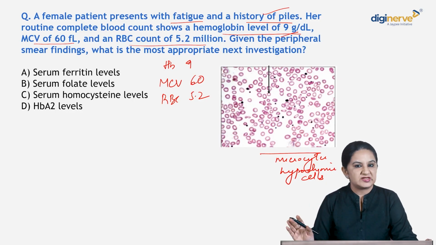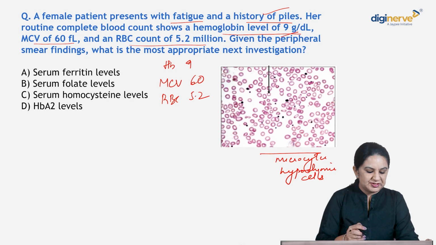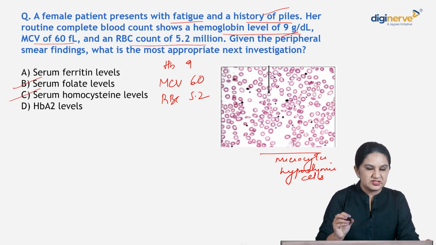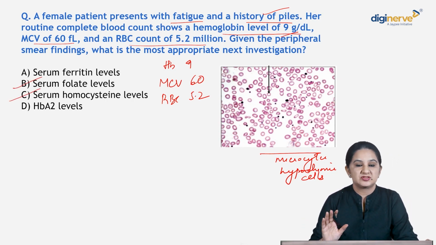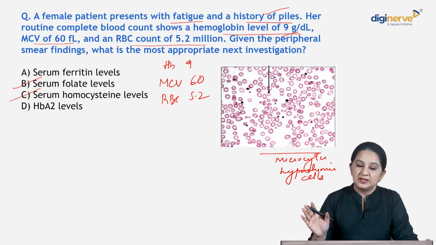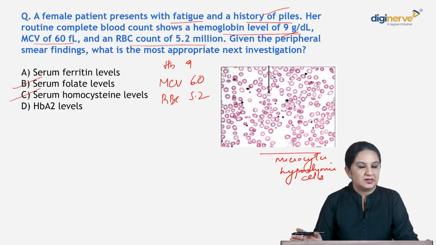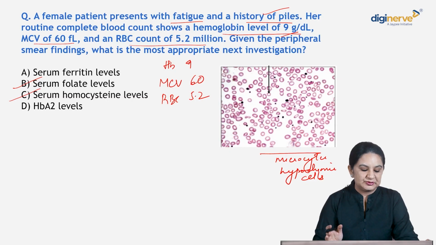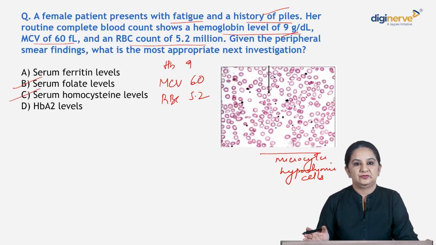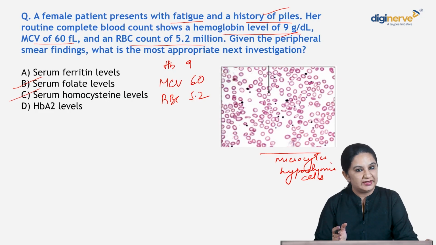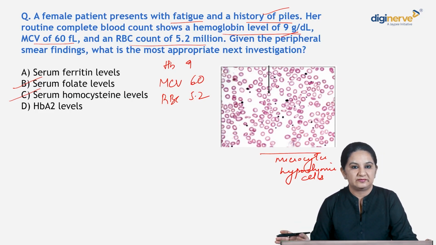Till here it is very simple, right? So the two options are out of question. Folate level, serum homocysteine level, it is out of question. It is not a macrocytic anemia. It's a microcytic anemia. Now, the other two options, very tricky. Serum ferritin or HbA2 level. What will you do? Some people have given the answer as serum ferritin level. Some people have given the answer as HbA2 level.